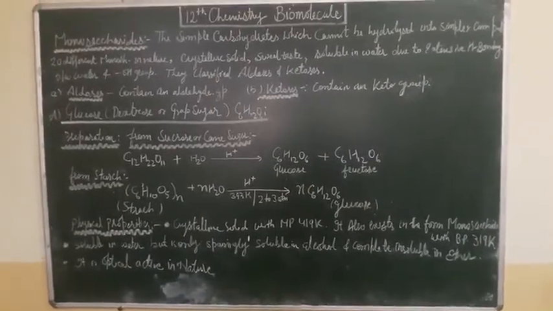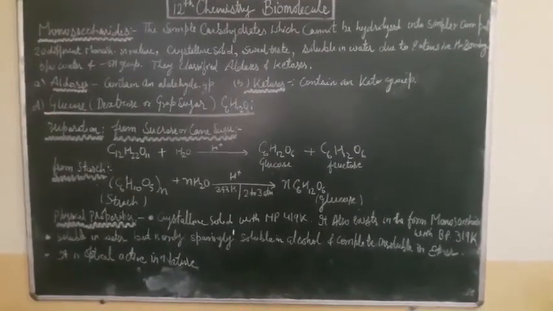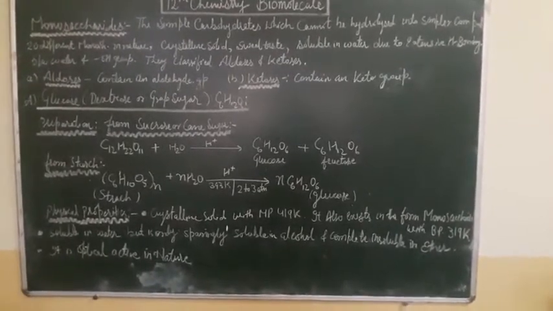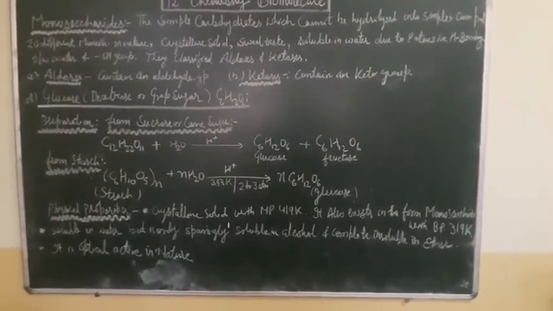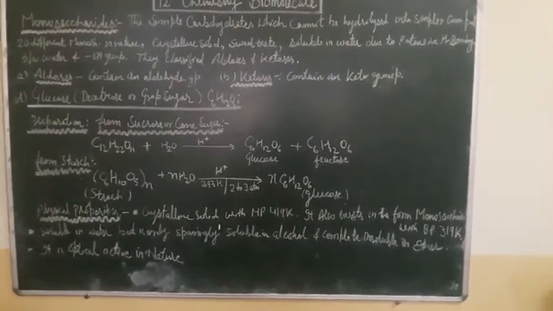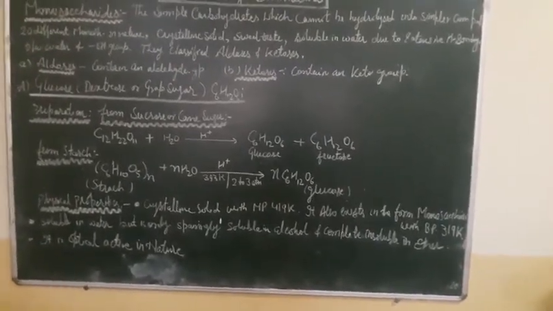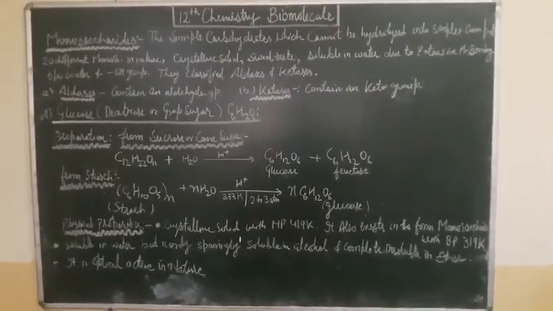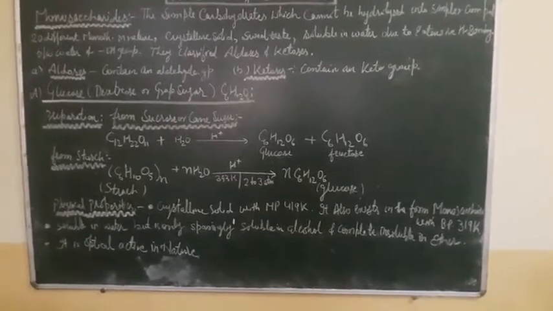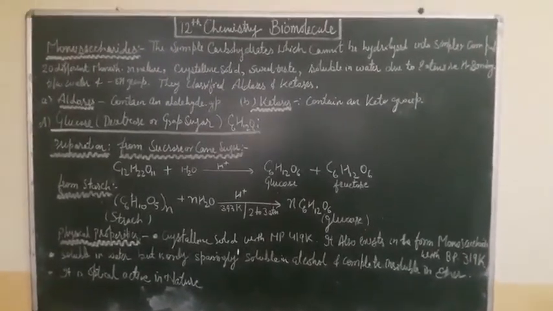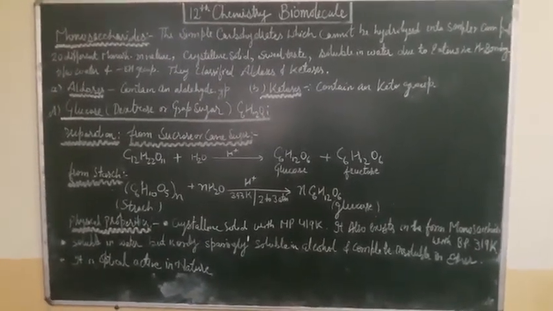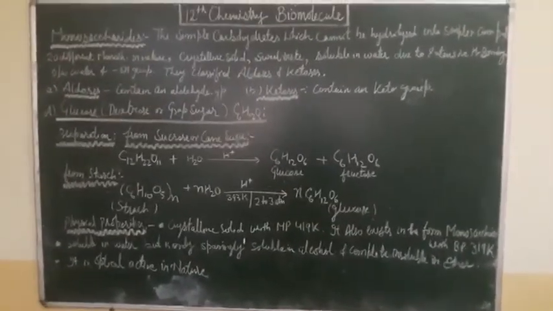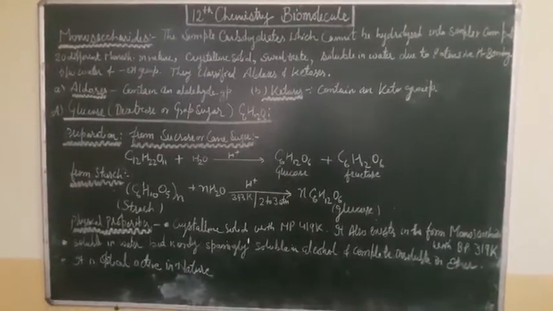Second is the physical properties. It is a crystalline solid, you all know that, with a melting point of 490 Kelvin. It also exists in the form of a monosaccharide, with a boiling point of 390 Kelvin. The difference is about 100. It is soluble in water, but only sparingly soluble in alcohol and completely insoluble in ether. It is optically active in nature, with a dextrorotatory specific rotation.